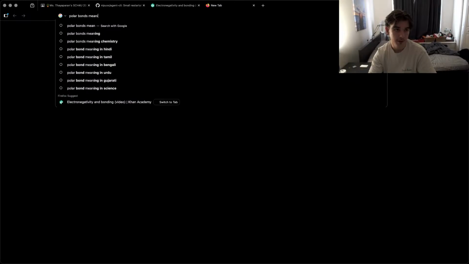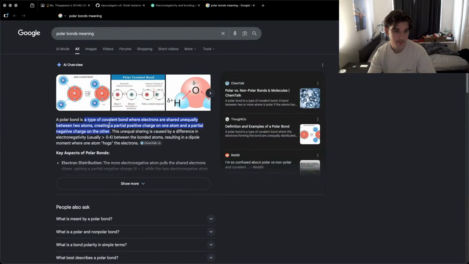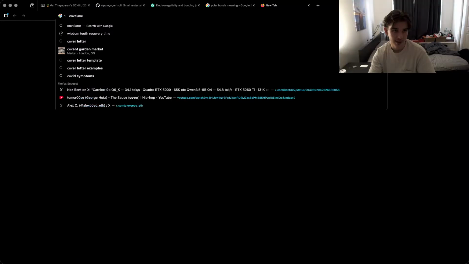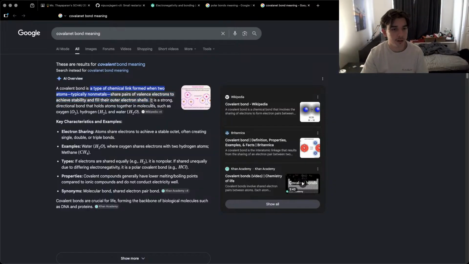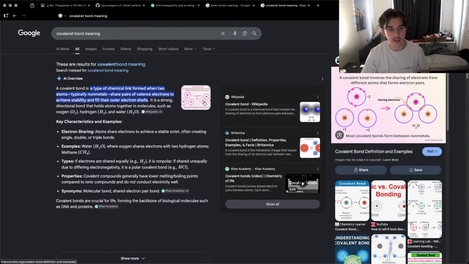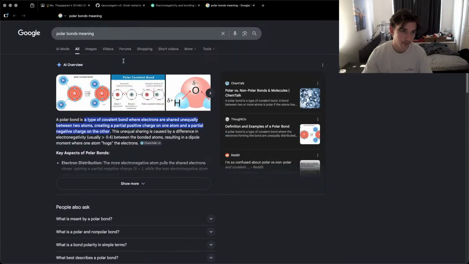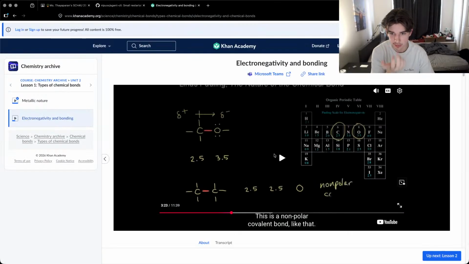Polar bonds mean... What does a covalent bond mean? A type of chemical link formed between atoms, typically non-metals, that share pairs of valence electrons to achieve stability. So that's a covalent bond. A polar bond is a type of covalent bond where the electrons are shared unequally between two atoms. How does that even make sense? How is that possible?